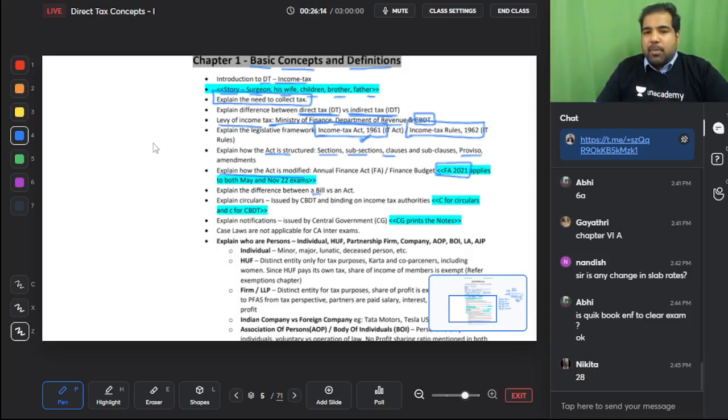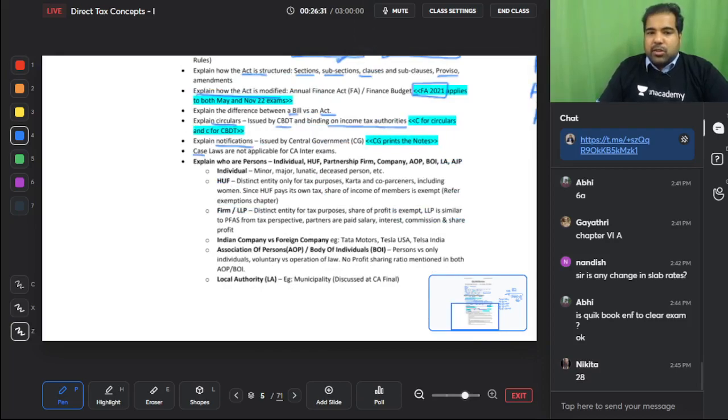A bill is not passed. Once it gets passed by the parliament, it becomes an act. Circulars are issued by CBDT, not important from an exam, and they are basically for their juniors, that is the income tax authorities, whereas for you and me, the government issues notifications. Case laws are not applicable for CA inter exams, not even one.